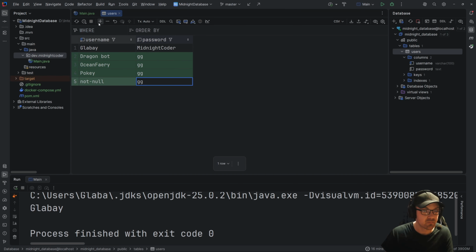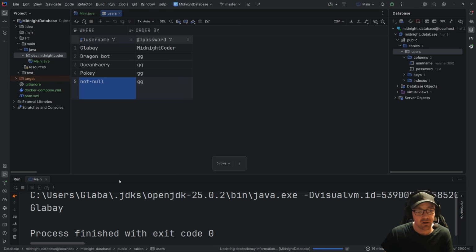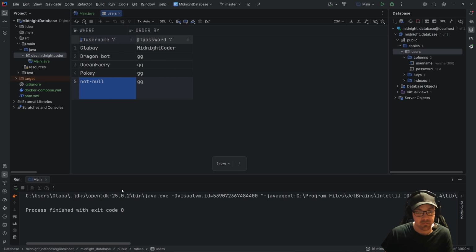So if we just throw some random stuff into our database and do this, there we go. Now if we rerun our program, did I really mess this up?